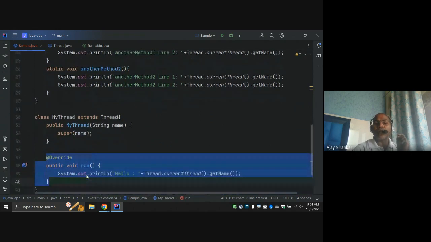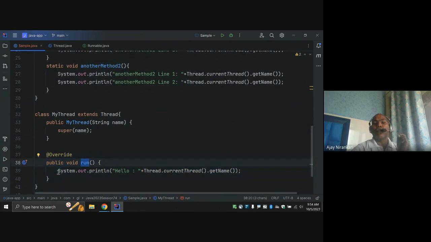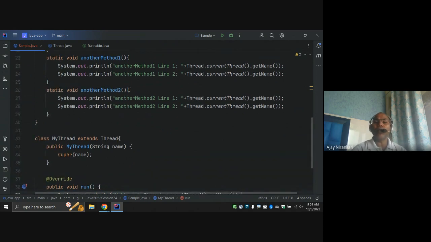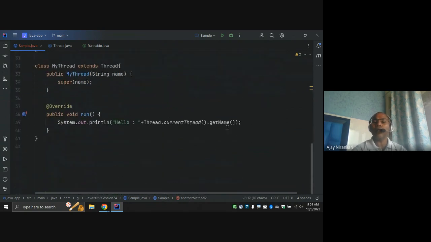So run is the place where you want execution by the separate thread. So I want main 2 also done by my thread, right? So I just call my main 2 here, not the main.